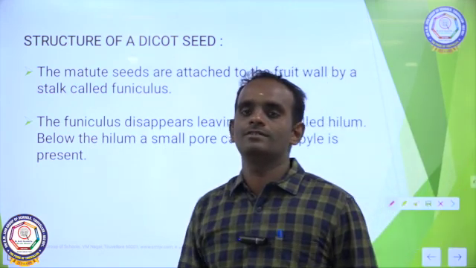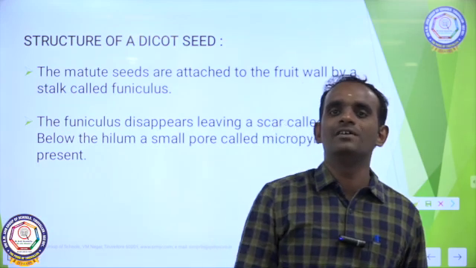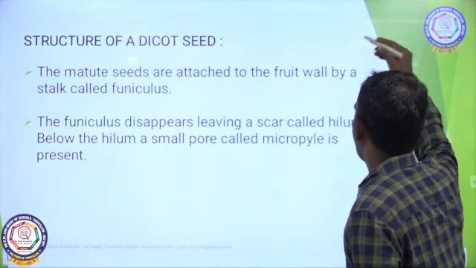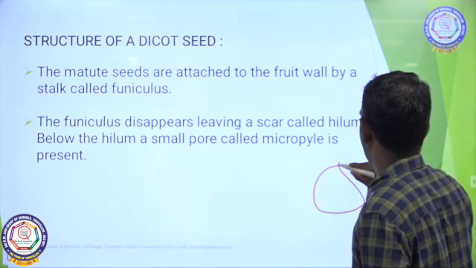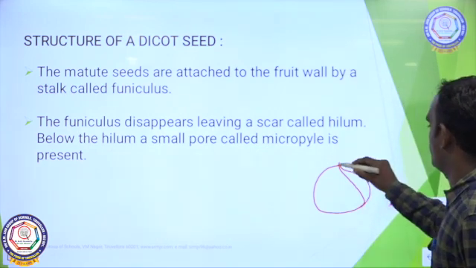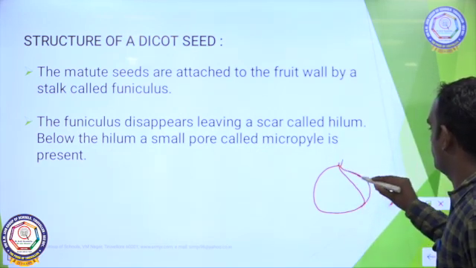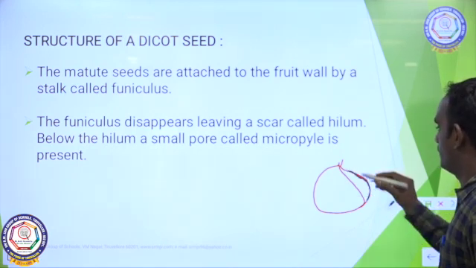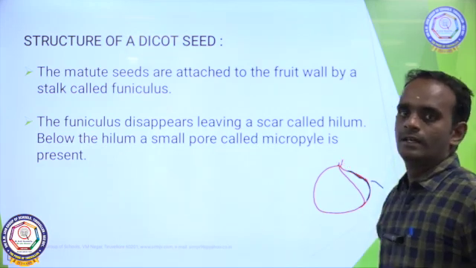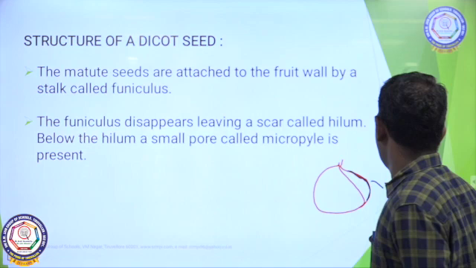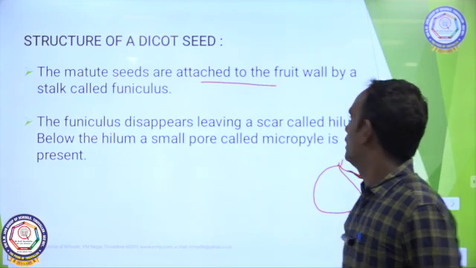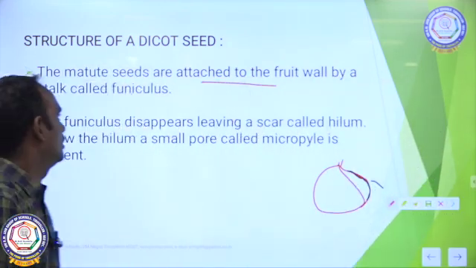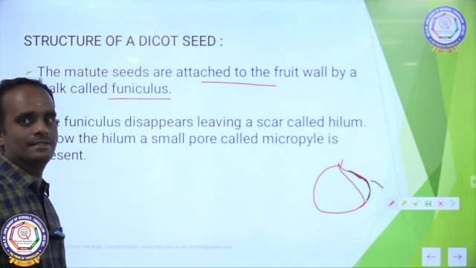Next we move on to the next topic, structure of a dicot seed. A mature seed is attached to the fruit wall by a stalk called funiculus.